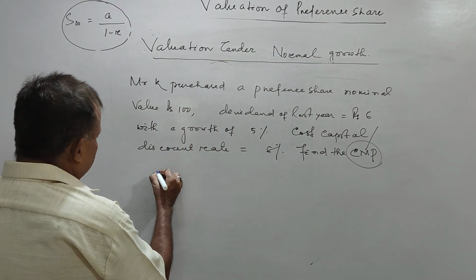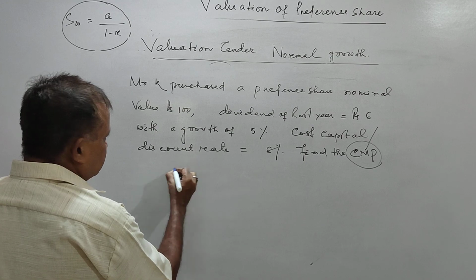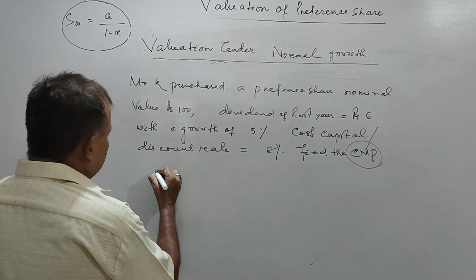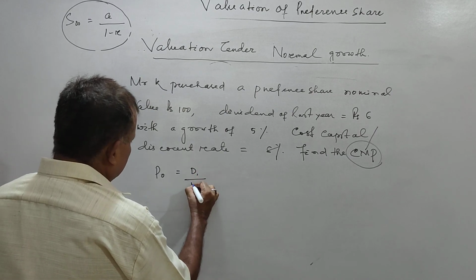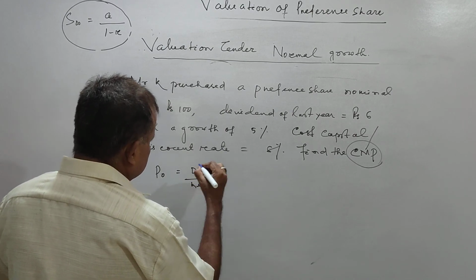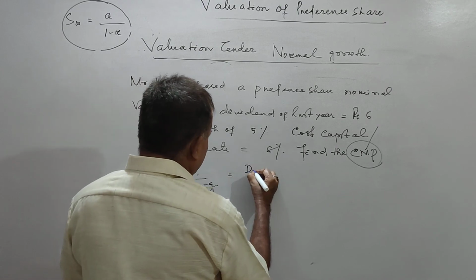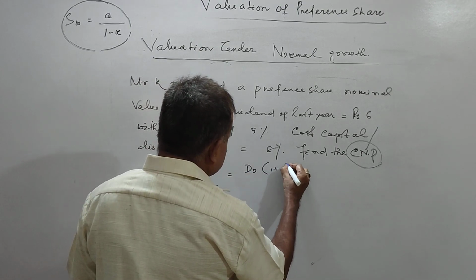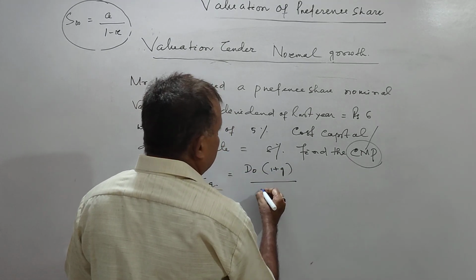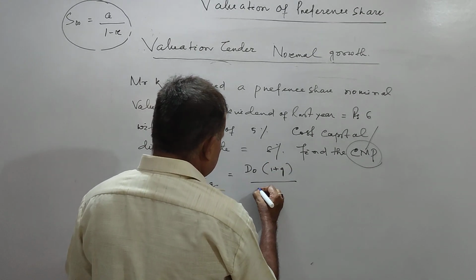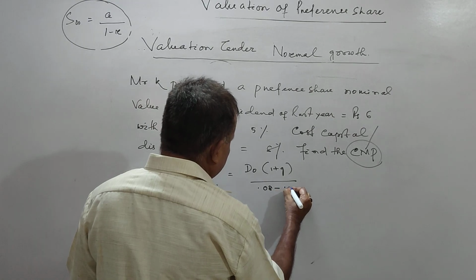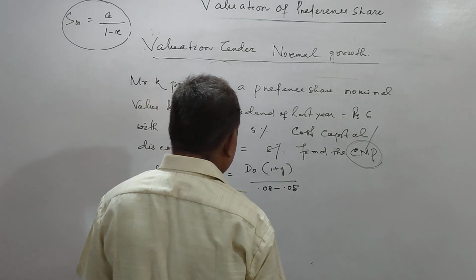So the current market price of preference share will be P0 equals D1 by K minus G, that is D0 into 1 plus G, divided by K minus G. K is your cost of capital, that is 0.08 minus 0.05.